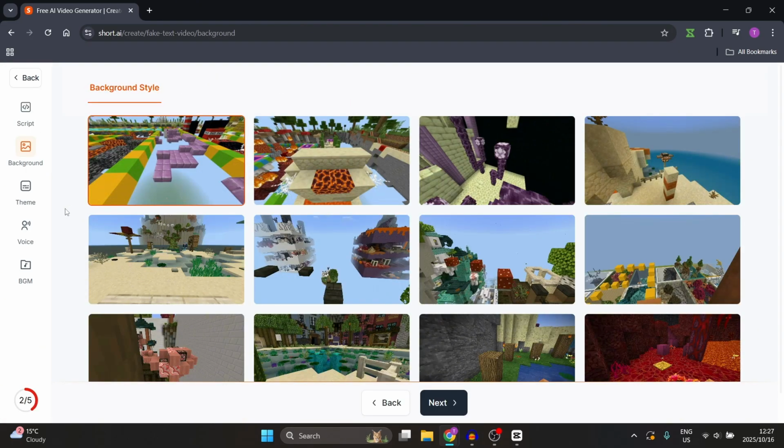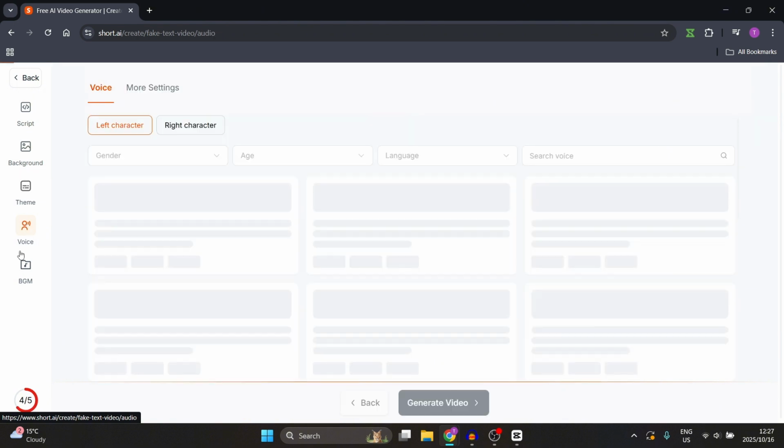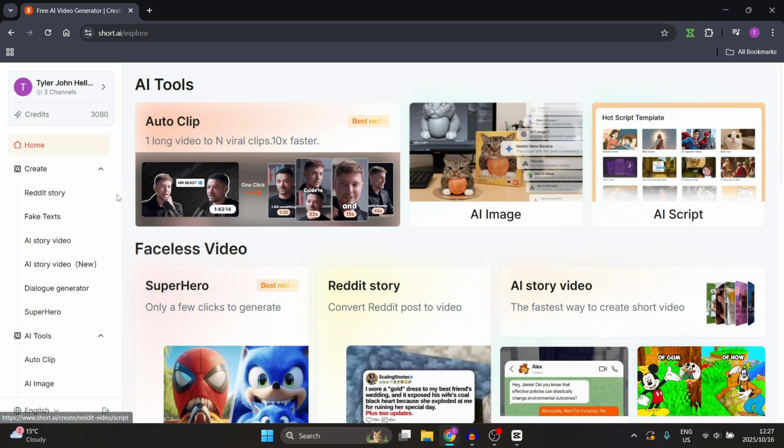Again, you're going to be choosing your background. You'll also choose a theme, so you can see that there's different themes in terms of what the text boxes and the layout looks like. You'll choose your voice and your background music, and once you're done, you will generate a fake text video. Now, this is all very interesting because you can do something within your niche.